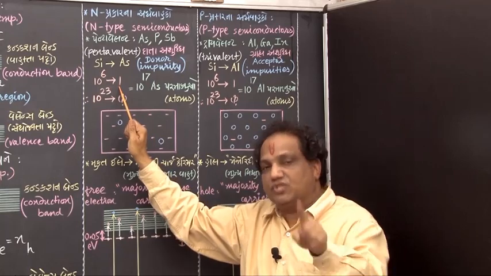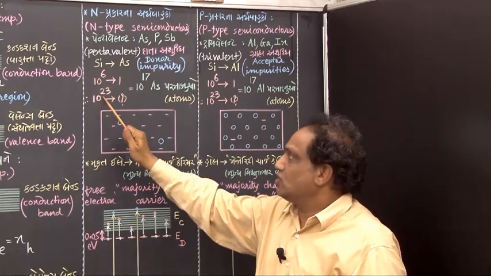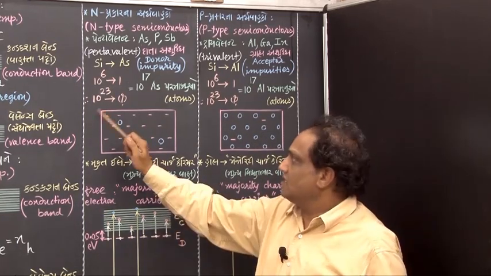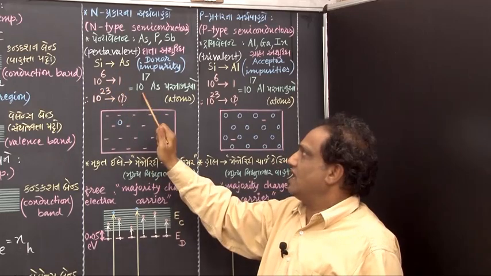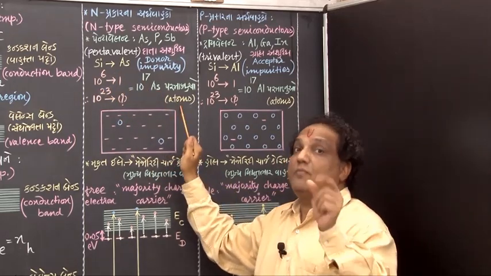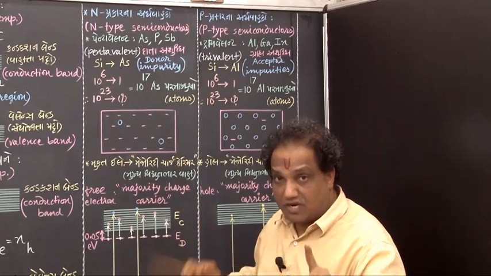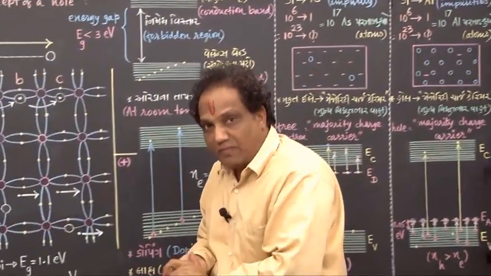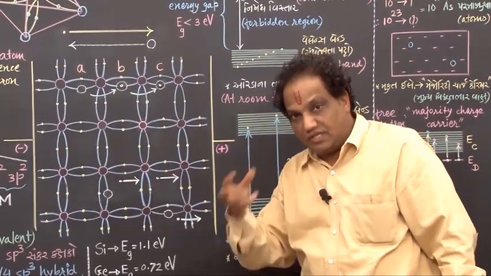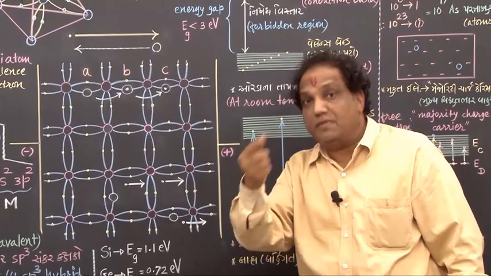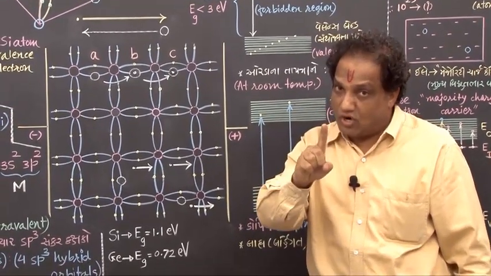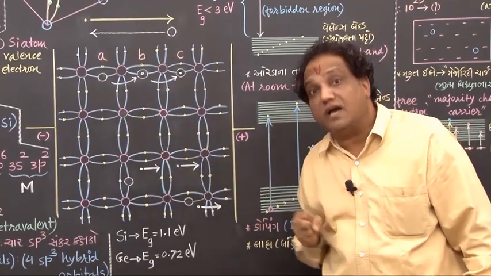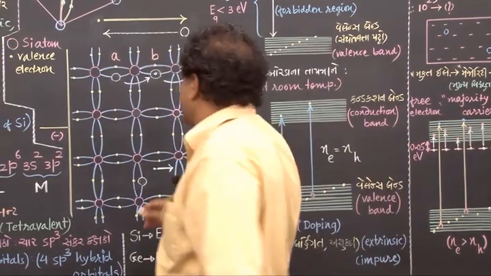Then for 1 mole silicon atoms, that is approximately 10^23 silicon atoms, how many arsenic atoms? Let us find out. This into this upon this. So it will give you 10^17 arsenic atoms. How many? 10^17, which is a very large number in 1 mole. Correct? Now tell me, when you dope any crystal, what will happen? At certain positions, the place of host will be taken by guest. Place of host is taken by guest, meaning thereby place of silicon will be taken by arsenic. Suppose this is an arsenic atom.